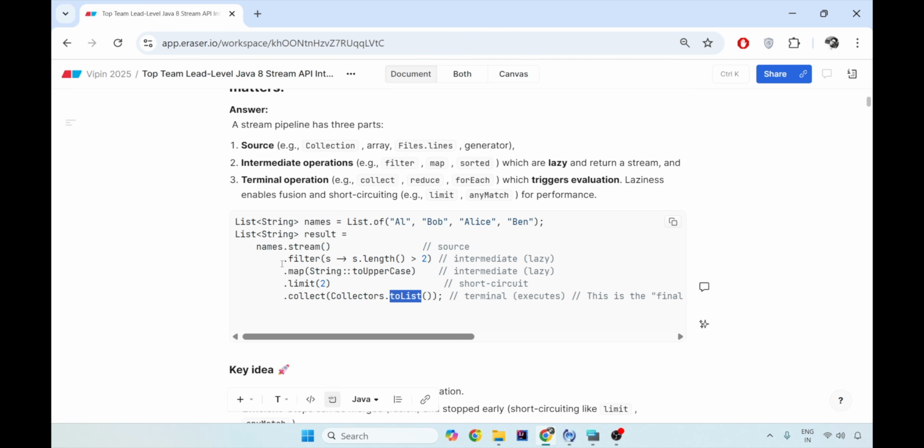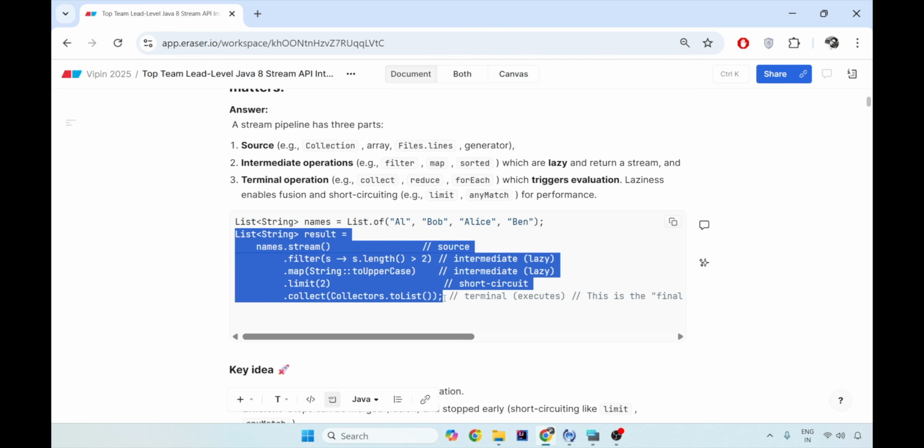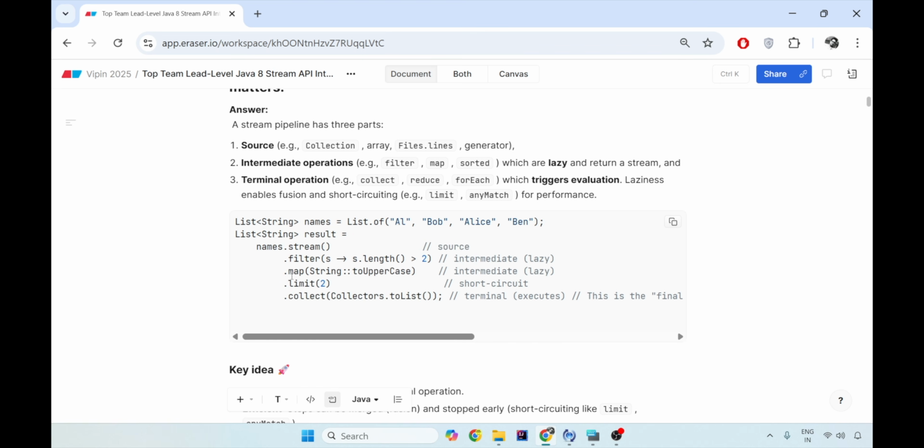Now, this whole stream pipeline is divided into parts. The source, which is names, which is nothing but the list. So arrays, collections, lists, all these, the place from where the elements actually start getting evaluated, become the source of your Java stream. So here, the list of strings called names is the source of your stream API. The second is the intermediate operation. So everything like filter and map becomes the intermediate operations.